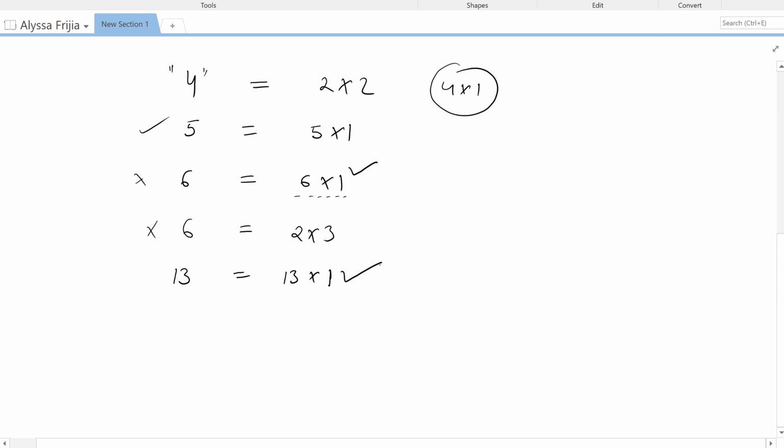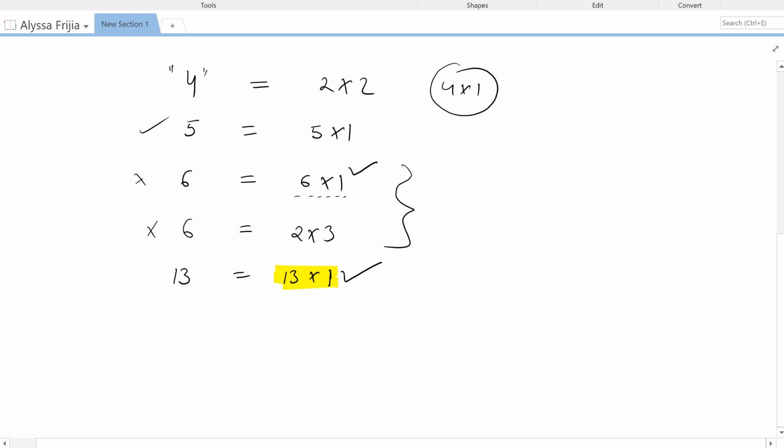We have only the obvious factorization, and there's no non-trivial factorization. Like 6 has two factorizations, trivial and non-trivial, two other numbers which also multiply to 6. But in 13, we don't have any other two numbers which multiply to 13 except itself and 1.